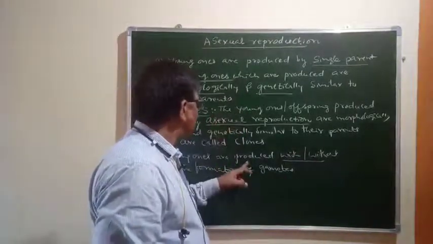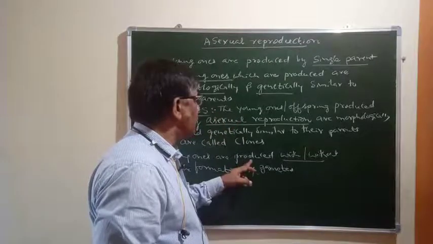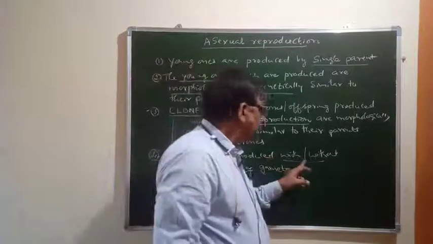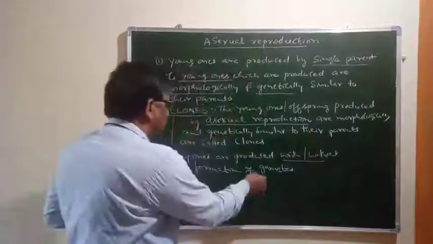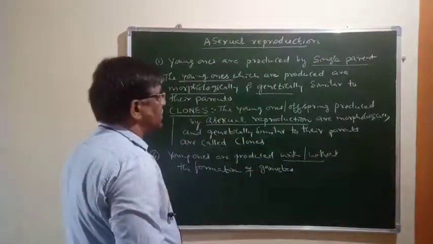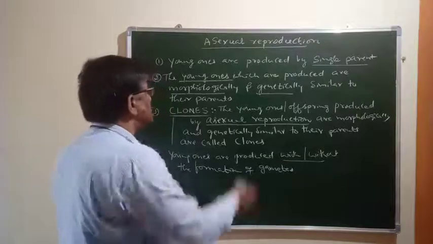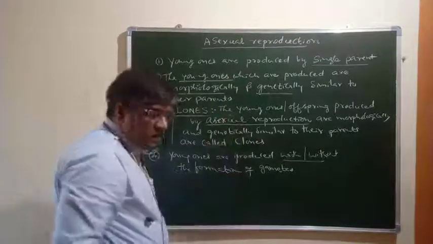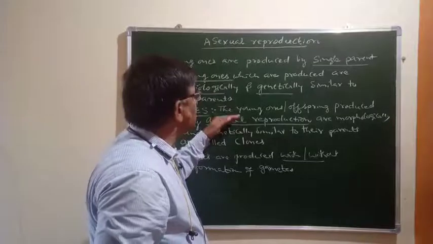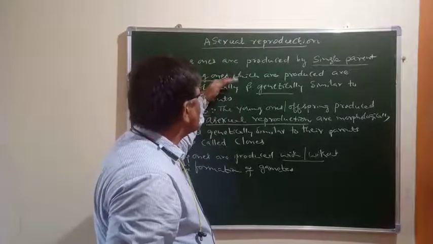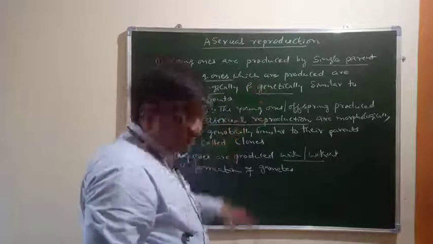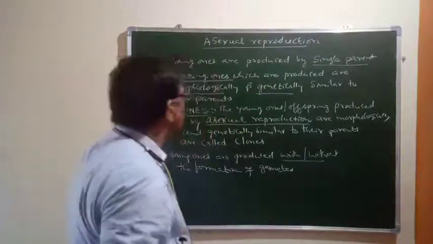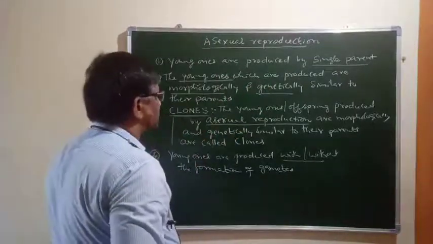So in asexual reproduction, either gametes are produced, or even without the formation of gametes, asexual reproduction will continue. You should write these points regarding asexual reproduction, and in your competitive examinations questions may be asked based on these sentences, so you must be careful about all these things.